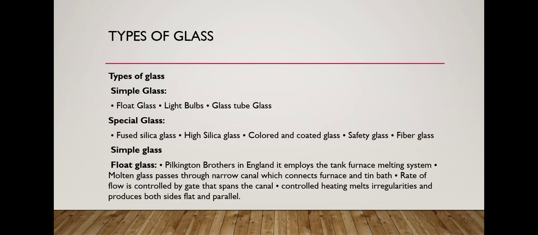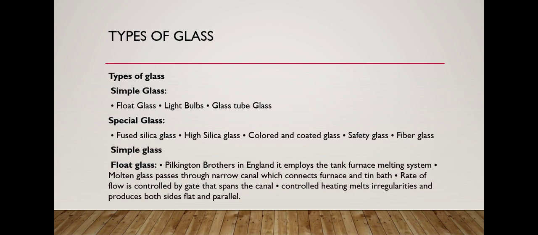Types of glass. There are two types of glass: simple glass and special glass. In simple glass, float glass, light bulbs, and glass tube glass are manufactured. But in special glass, fused silica glass, high silica glass, colored and coated glass, safety glass, and fiberglass are manufactured. First of all, we study simple glass. In simple glass, we give the example of float glass.